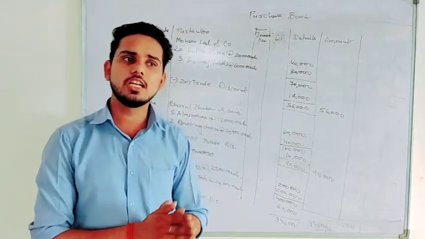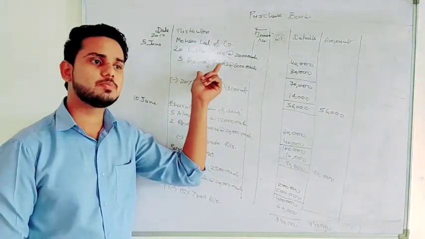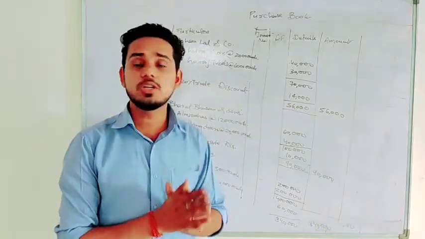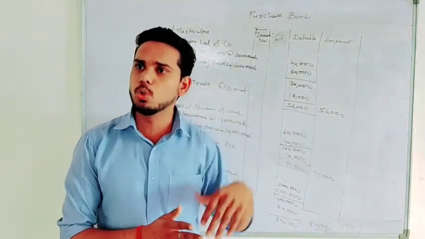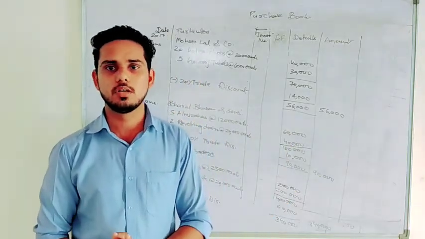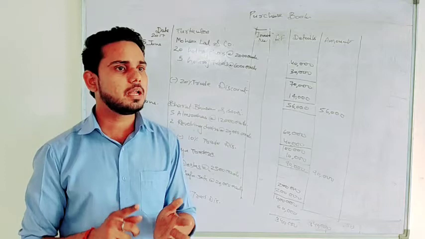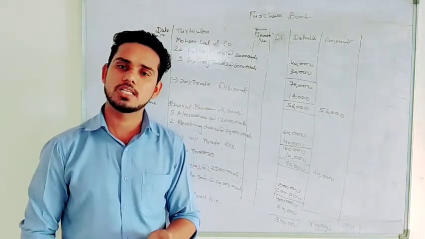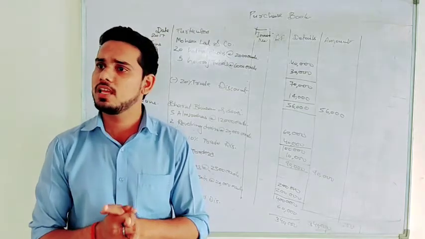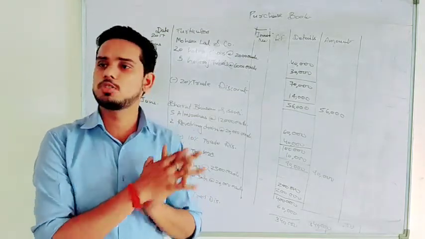In case of sales return, you will write the name of the party, then the description of goods minus trade discount, and then the amount will be the goods returned by anyone to you, because you sold and now they are returning to you, that is sales return. Okay. So this way you can prepare purchase book, sales book, purchase return and sales return, and there is no other thing to explain in this particular chapter.